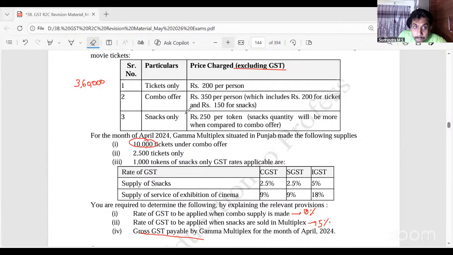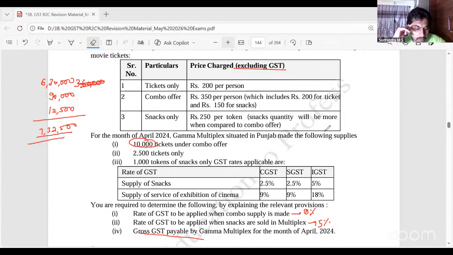Correct? 6,30,000. 2,500 into 200 into 18%, 90,000. And 1,000 snacks, how much? 250 rupees into 5%. The total GST payable is 7,32,500.